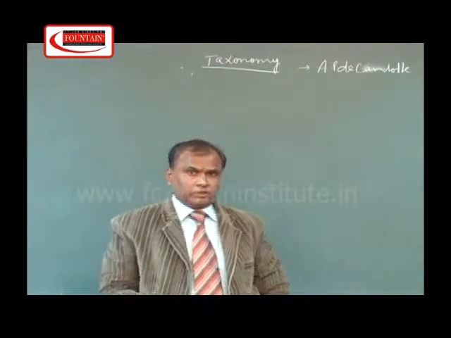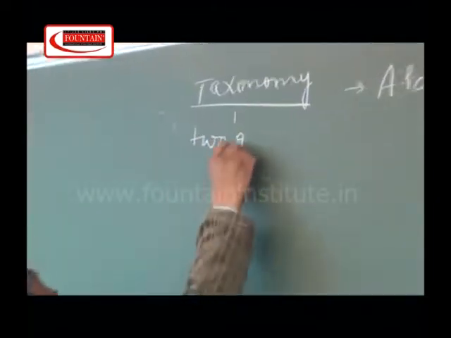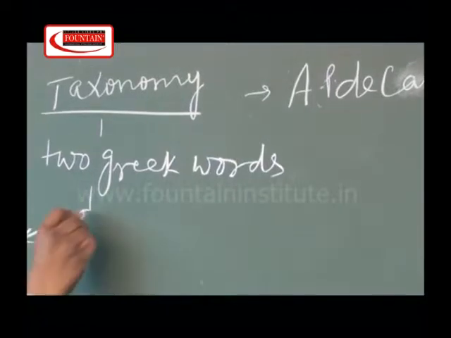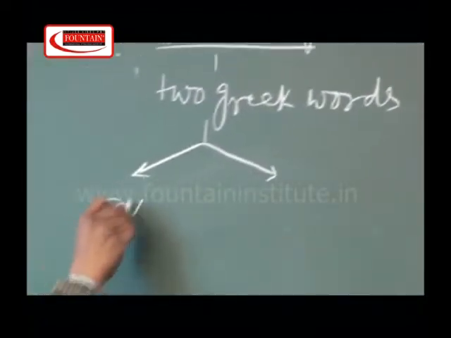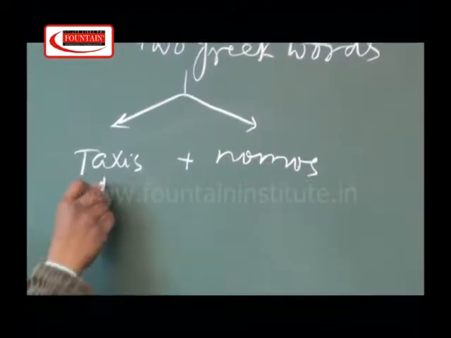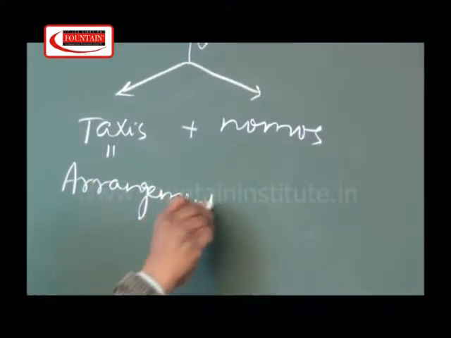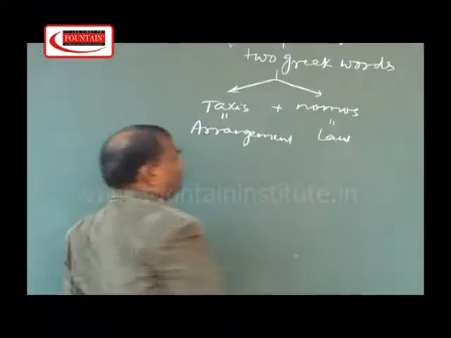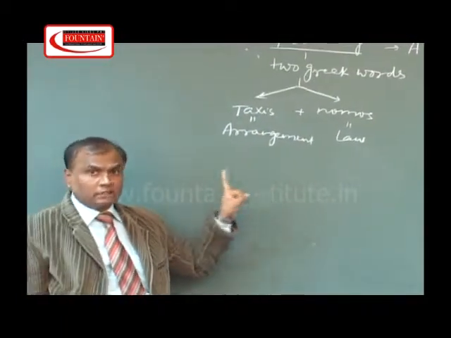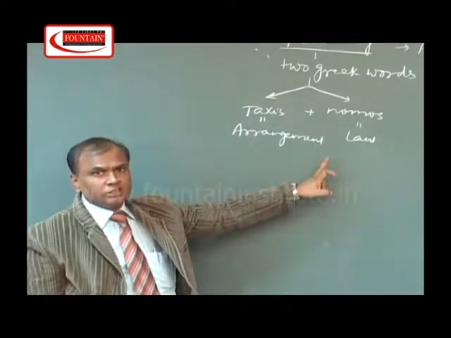So this word taxonomy consists of two Greek words. The two Greek words are taxis plus nomos. Taxis means arrangement. Nomos means law. So these two words, taxis and nomos, together constitute the word taxonomy. And the meaning of taxis is arrangement, whereas the meaning of nomos is the law.